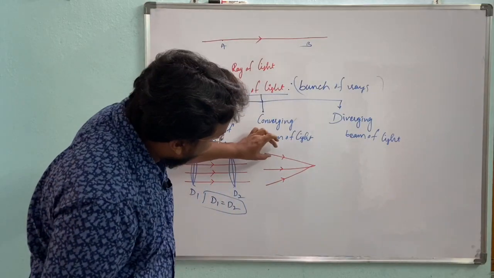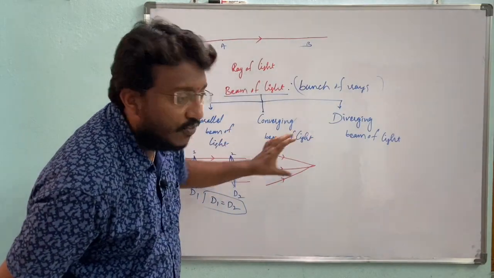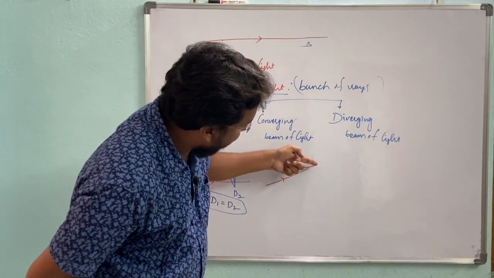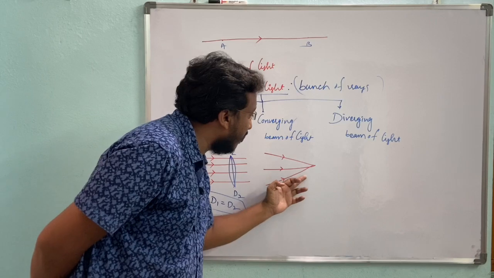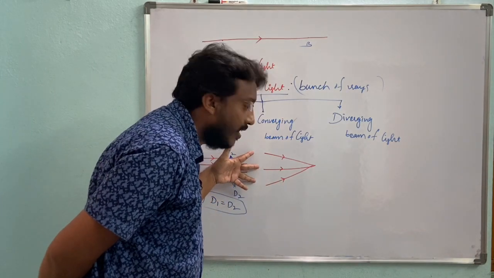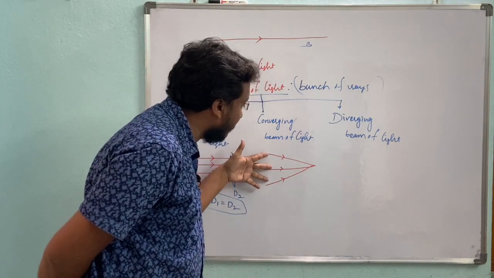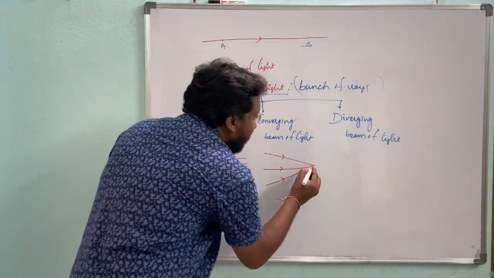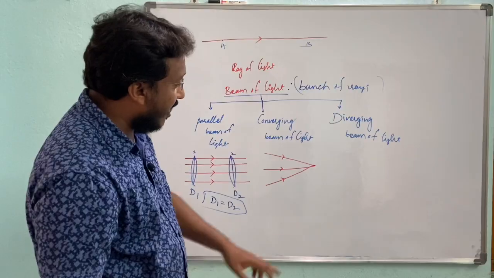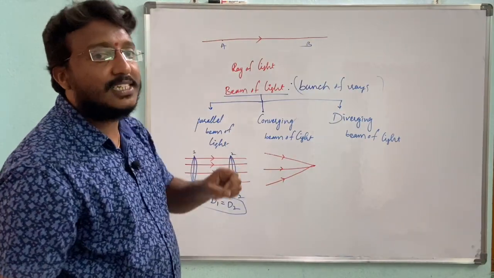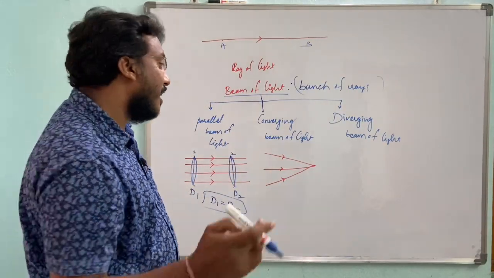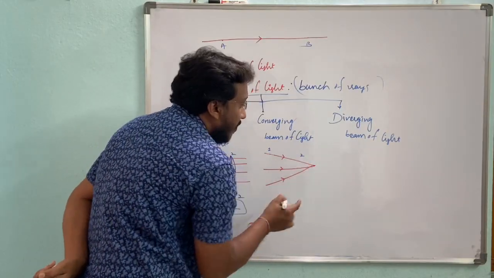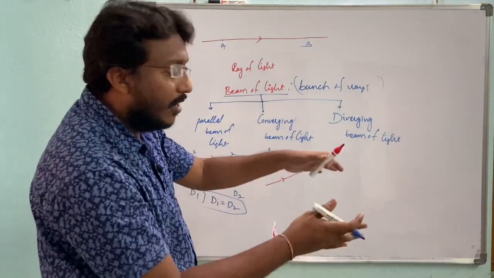This arrow mark, the head of the arrow, is indicating the direction of propagation of light. So it is coming from this way, and this light is coming from this way. All three rays are coming from different directions, and finally they converge, they meet at a point. This kind of ray is called a converging beam of light.